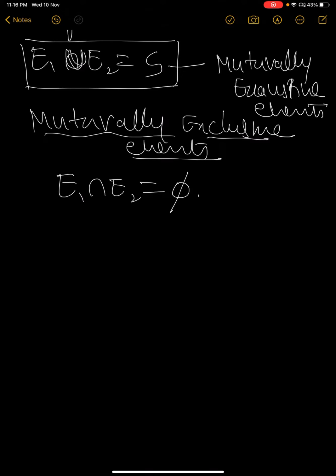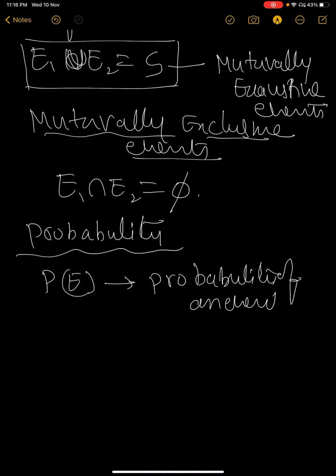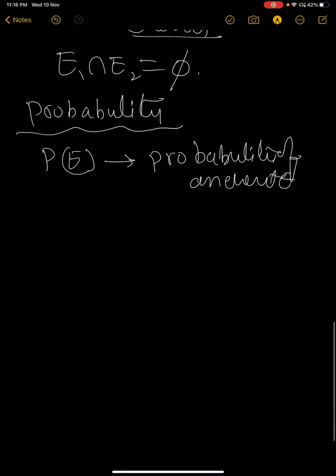Then next, the important one is the probability definition. You know it from the 10th class onwards. The probability of an event E is represented by P(E), meaning probability of an event E. Here, this E is from S only.